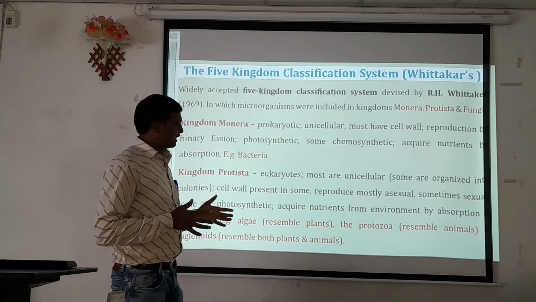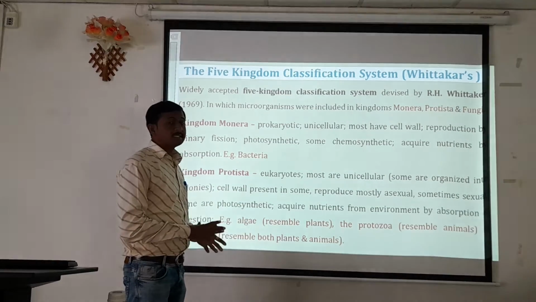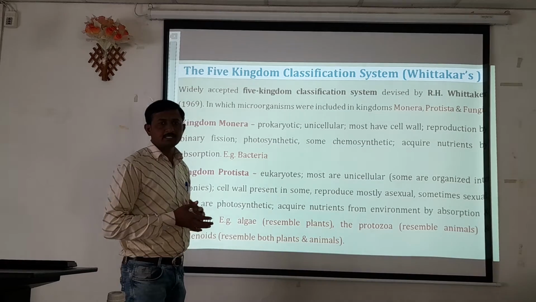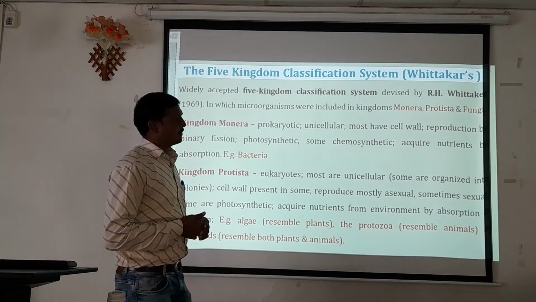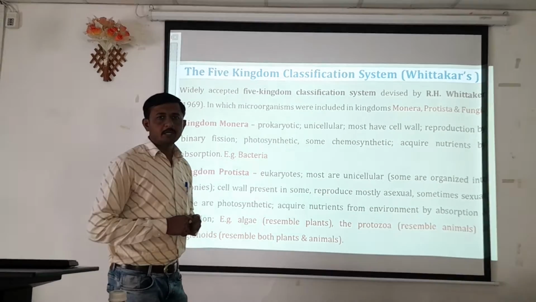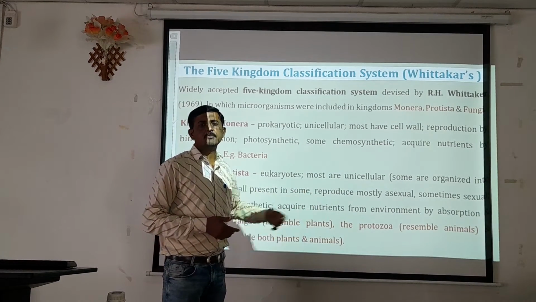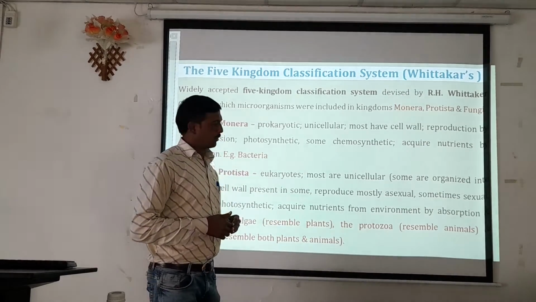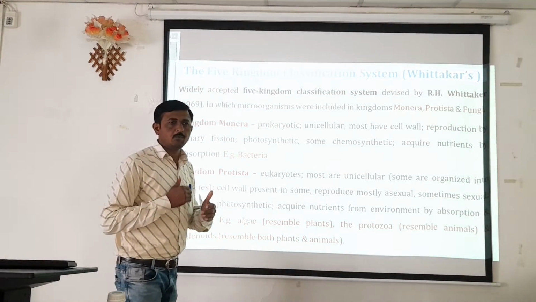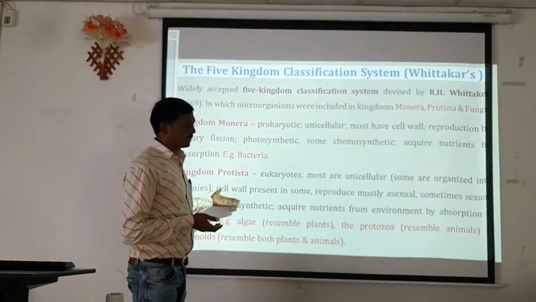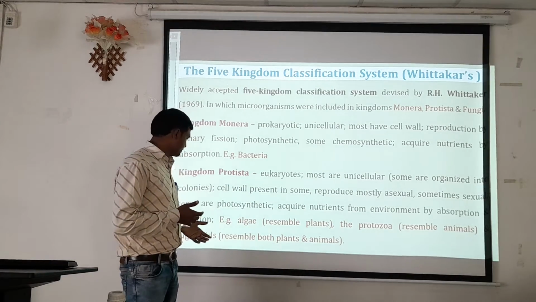In some organisms which are grouped into kingdom Protista, the cell wall is present, but not compulsory. Sometimes the cell wall may be absent. They reproduce mostly by means of asexual mode of reproduction. Sometimes sexual reproduction is also carried out in kingdom Protista, or the organisms which are included in kingdom Protista.